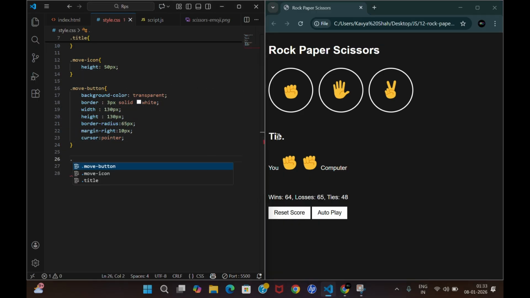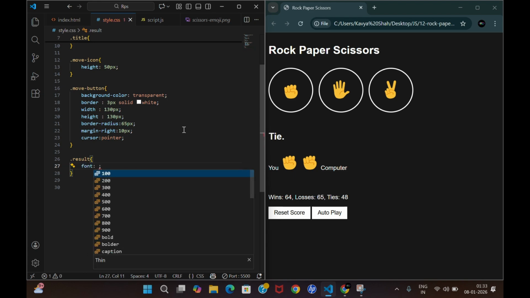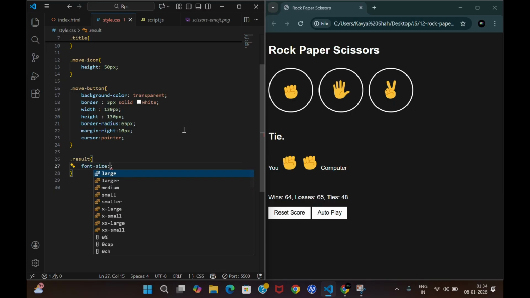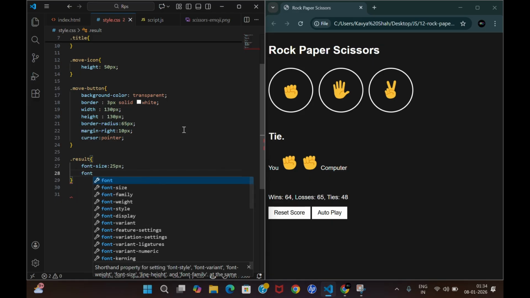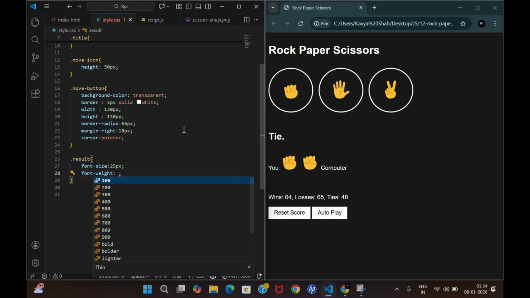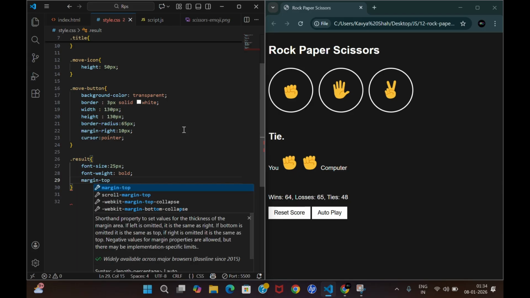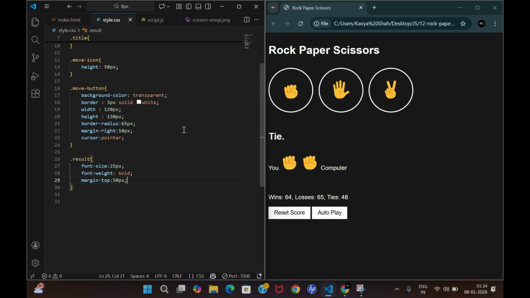So you know that this is what we have made with result, right? Result CSS. So in result again, let the same thing occur. Font size would be, let's say, 25 pixel, right? Font weight should be, let's say, bold. Then margin top would be, let's say, 50 pixel. Okay, so this is for result.